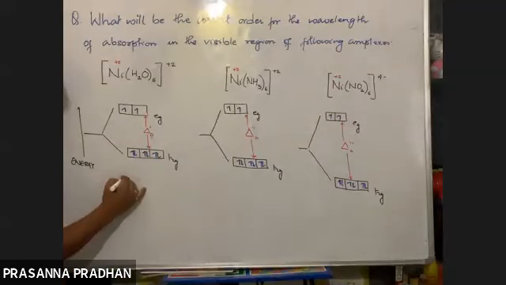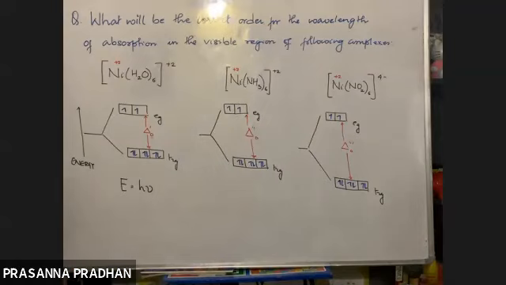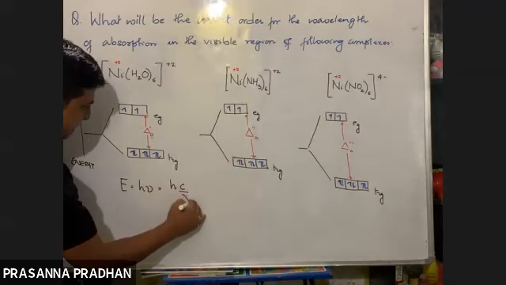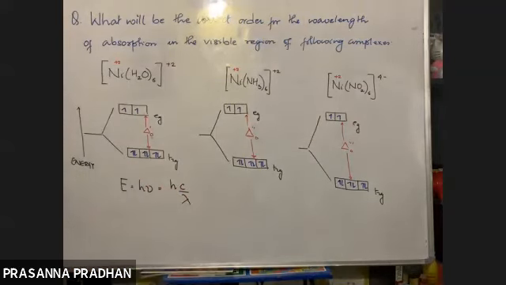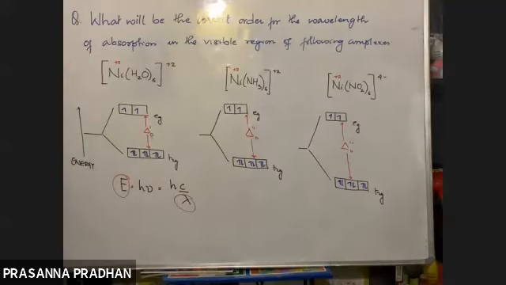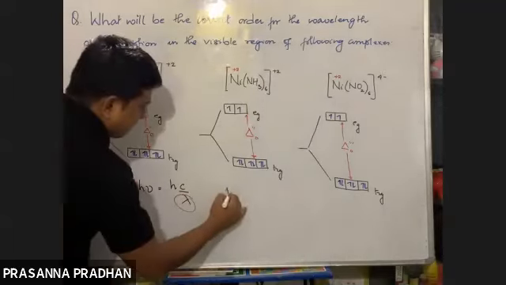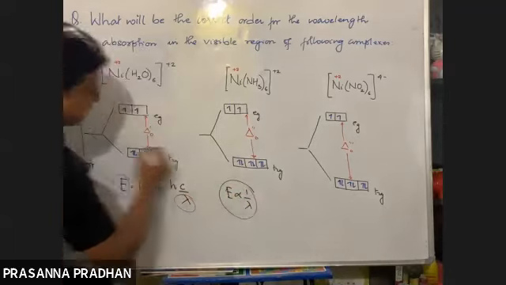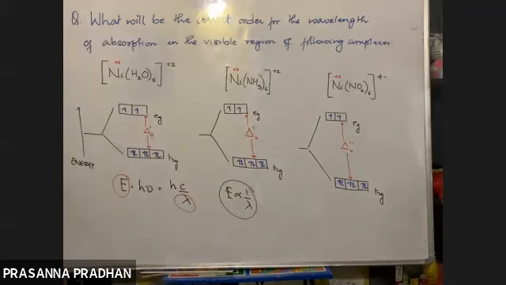E equals h nu. Energy is directly proportional to frequency, and E is equal to hc by lambda. That means energy and wavelength are inversely proportional. Remember, energy is inversely proportional to wavelength.